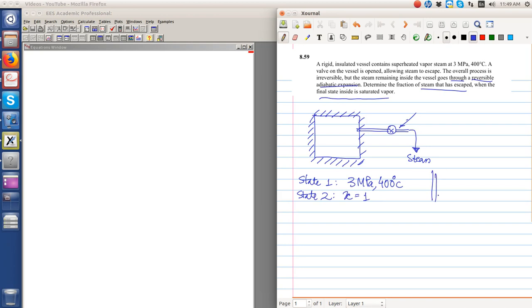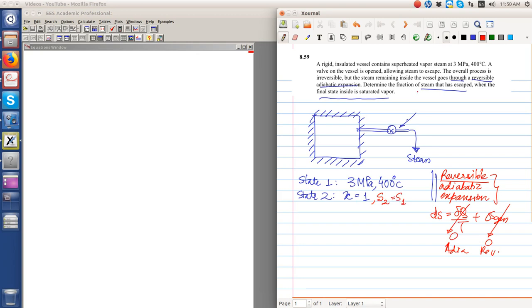The process is a reversible adiabatic expansion. This means ds equals del q by T plus delta s_gen. This s_gen will be 0 because it's a reversible process, and the del q term will be 0 because it's adiabatic. Therefore S2 is equal to S1.